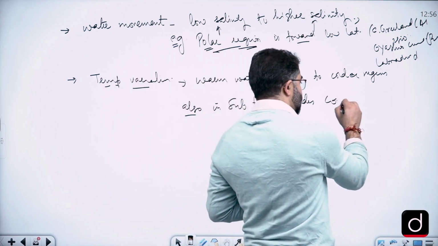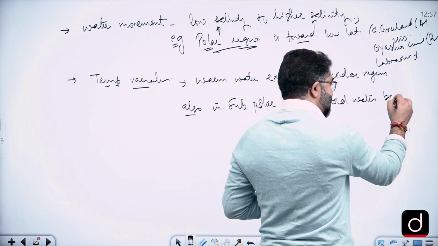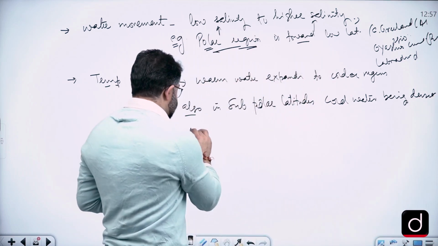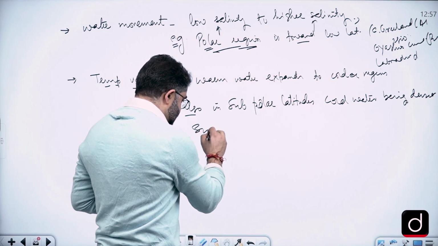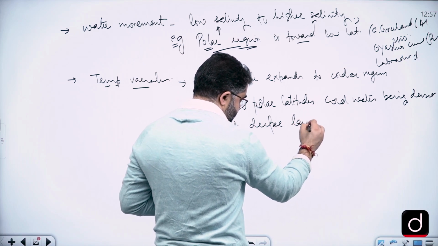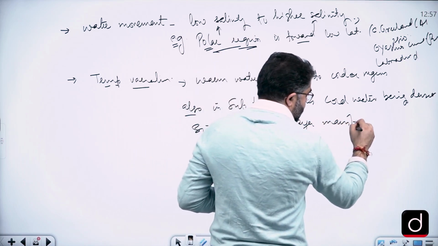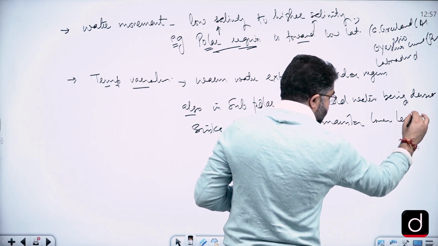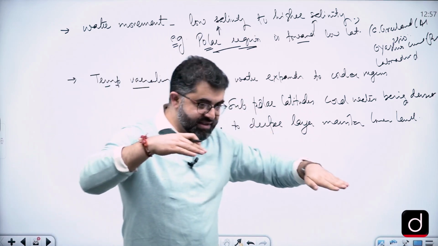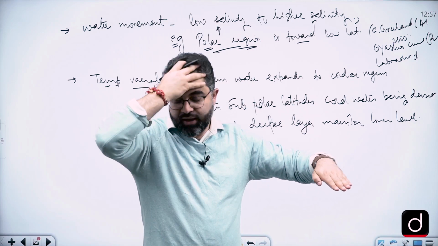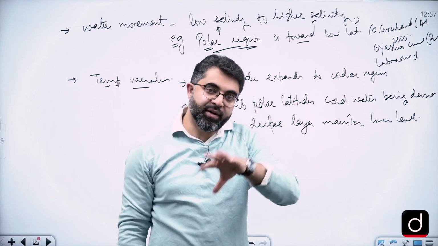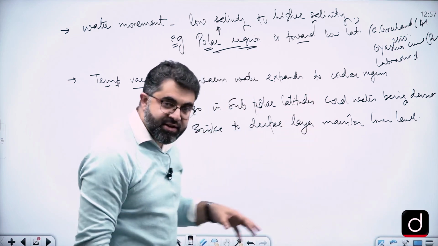The cold water being denser, sinks to deeper layers and maintains lower water level, right? So what happens is water level in subpolar region is lesser, water level in tropical areas is higher. So there is a warm water to cold water movement. So there's a water movement that goes from equatorial areas to the subpolar regions.